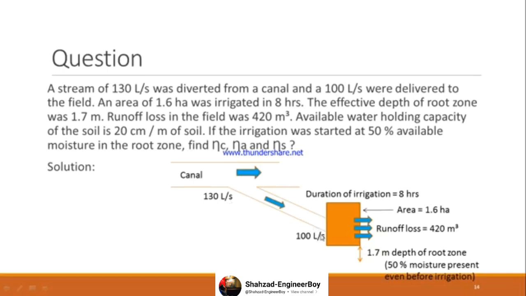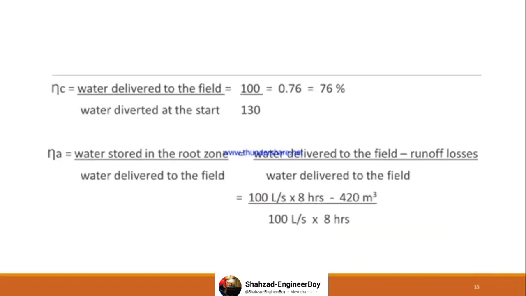We didn't convert this liter per second into meter cube per second because there was no need for it, as the numerator and denominator both had the same units. 100 liter divided by 130, ये आपके पास conveyance efficiency हो गई. और application efficiency में water delivered से runoff losses निकालें तो water stored in the root zone आ जाएगा. Divided by water delivered to the field. Required conversions कर लें.